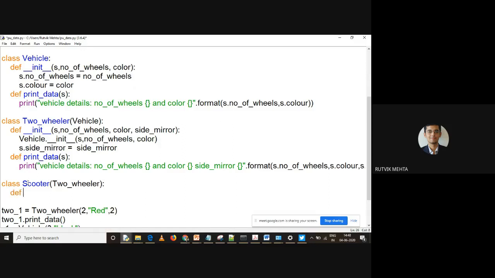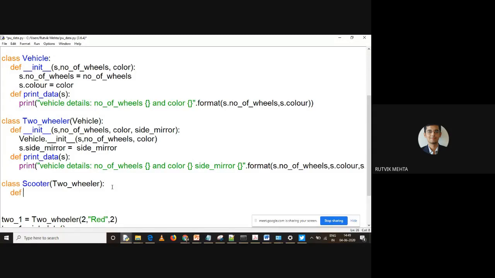Again, you have init, right? So what is this init? This is the constructor of which class? Scooter class. If you don't want to have it, that is also fine, right? If I remove this init, obviously it is going to take the init or constructor of the two-wheeler class. So let us do it without init so that you can understand it in a better way.